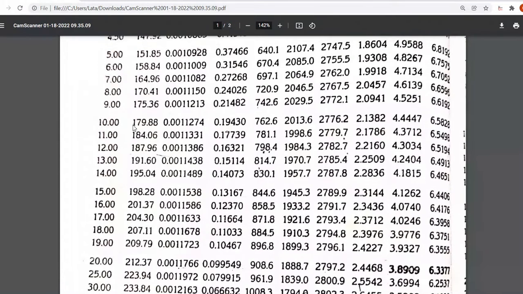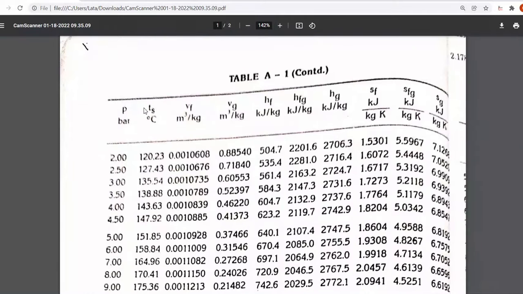This one is saturation temperature. I will go up to look at the header of this table. The second column is saturation temperature, the third column is specific volume, the fourth one is volume of gas. Here is HF. We need these two data, HF and HFG. Columns 1, 2, 3, 4, 5, 6.